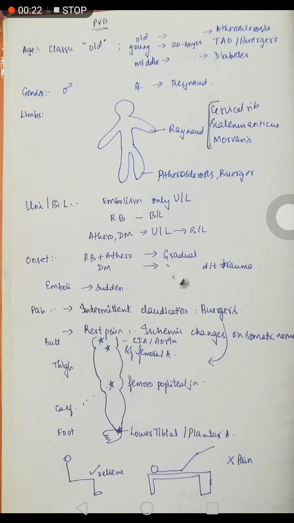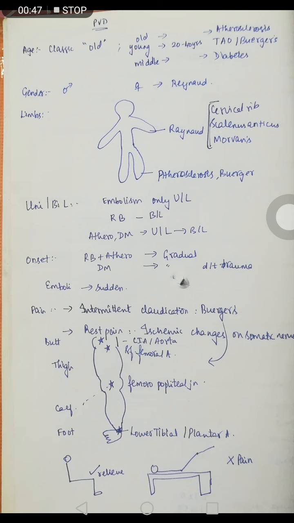In old age, it is due to atherosclerosis, but sometimes it occurs in atypical age groups such as young or middle age. In young people, say 20 to 40 years, it is mainly due to TAO, which is thromboangiitis obliterans, otherwise called Buerger's disease. And in the middle age, it's mainly because of diabetic vasculopathy, or arteriopathy to be precise.